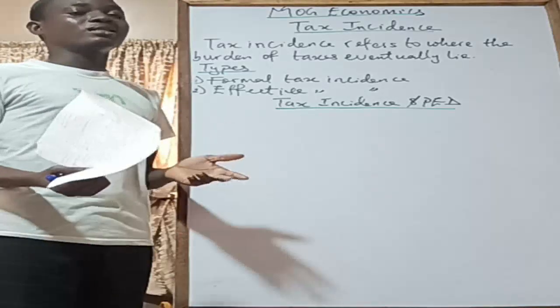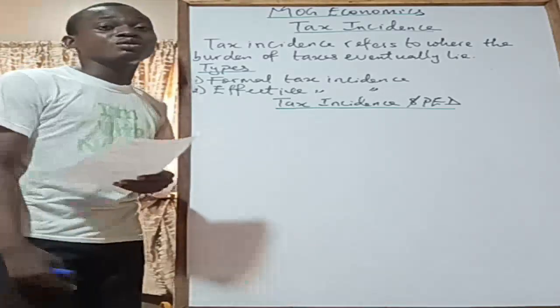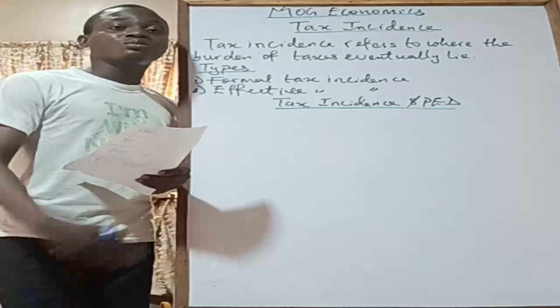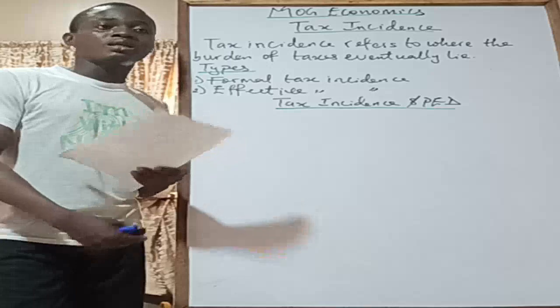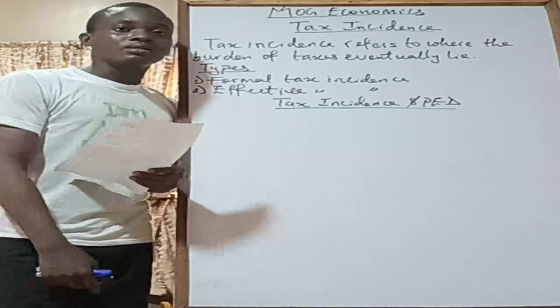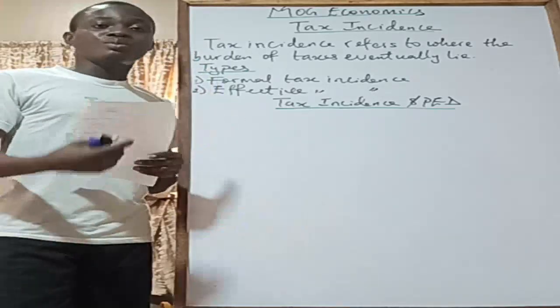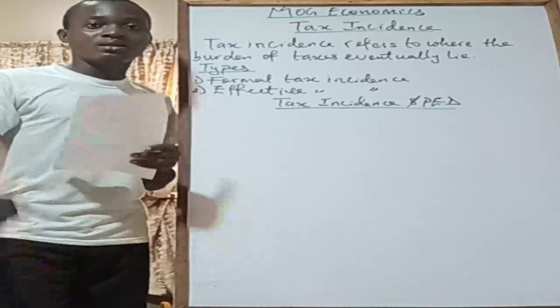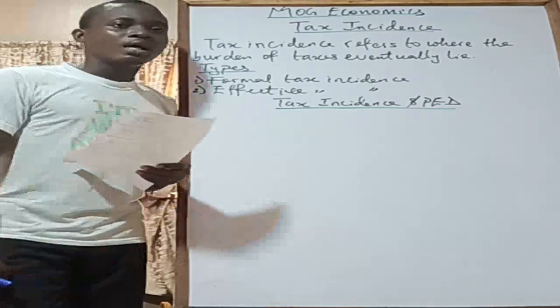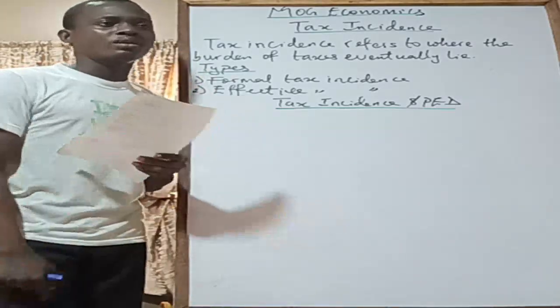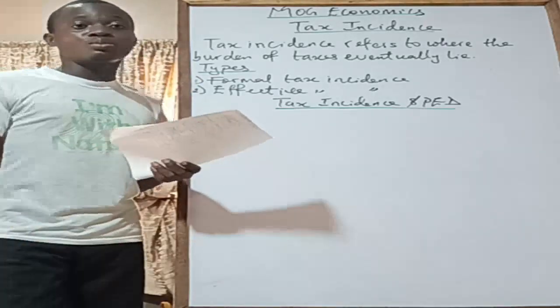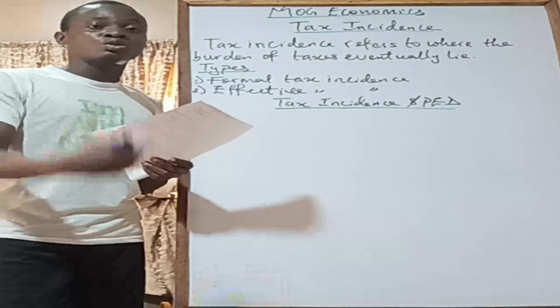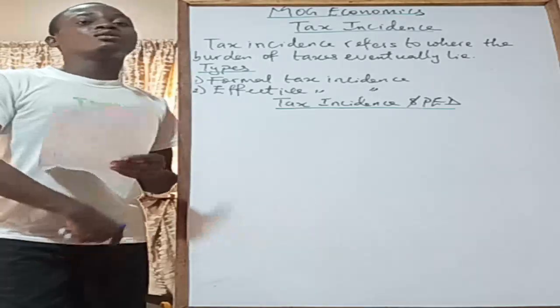So when we are looking at tax incidence, I'm not really considering direct taxes because, of course, a direct tax is imposed on people and companies, right? Like people, human beings, you're working, then you have to pay a tax. And then businesses, they have to pay corporate income tax, that is the tax on the profits of businesses, and then personal income taxes for individuals. So if you impose a tax on me, how am I going to shift the burden? I'm the one that is supposed to pay it, right? I know the amount I'm paying, I know when I'm supposed to pay it, and so on and so forth, right?